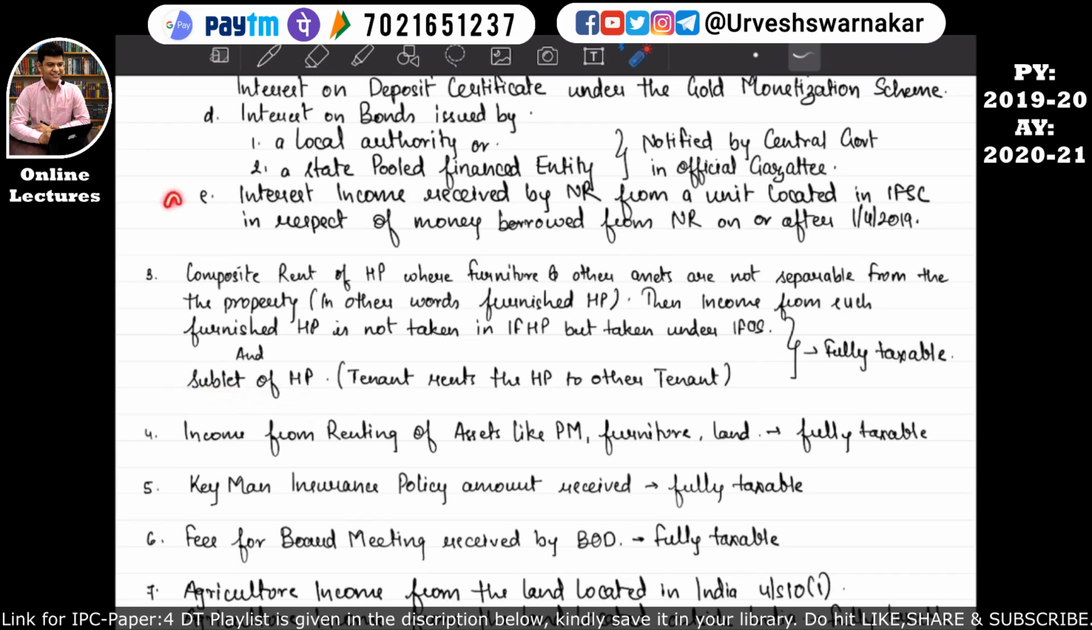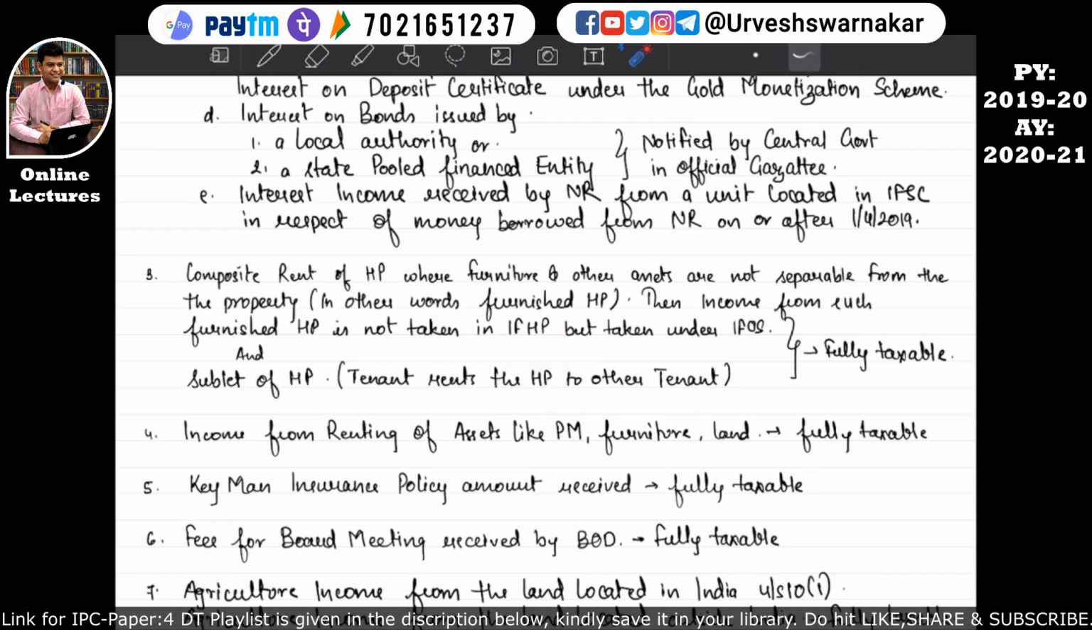That means the owner is not giving the house property on rent. Then whatever rent income has been earned by the tenant from the other tenant will be considered as income from other sources and not income from house property.